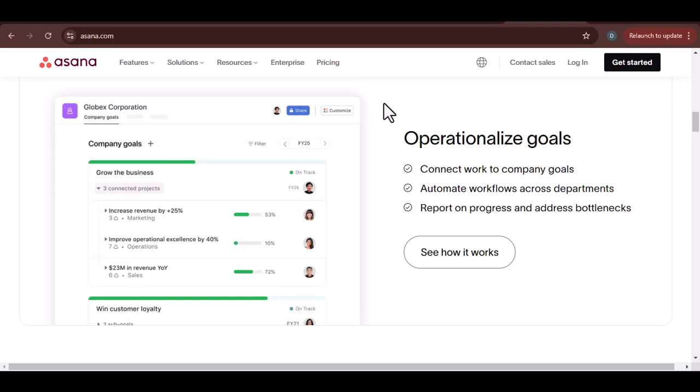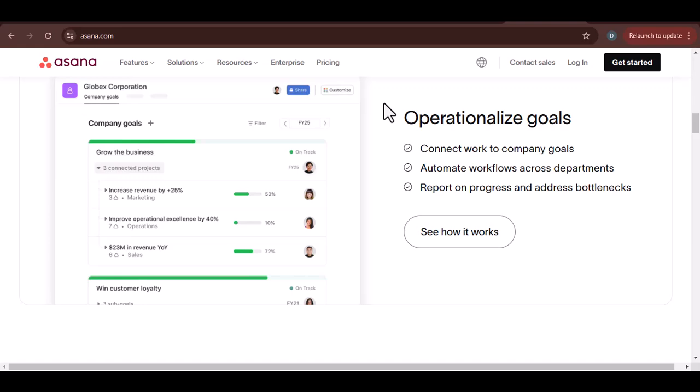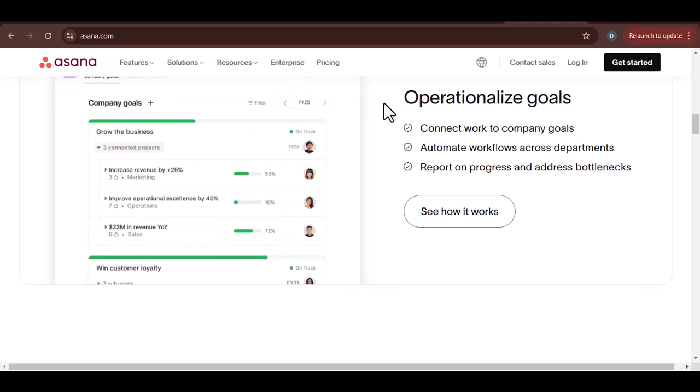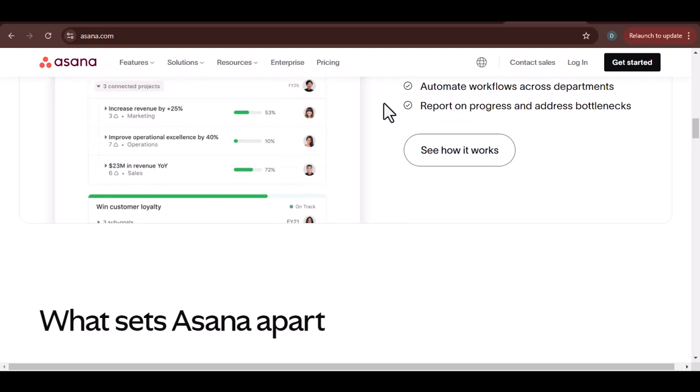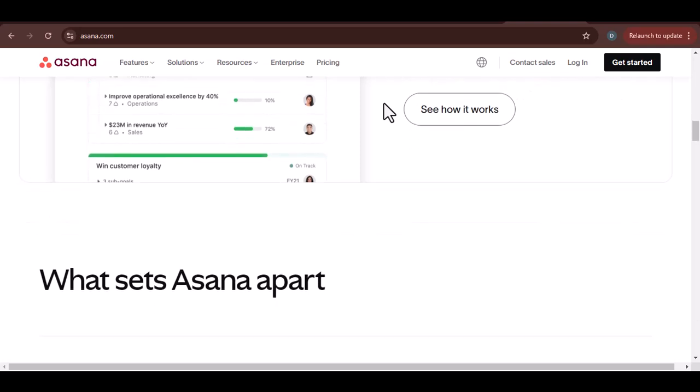Offline mode. Once you've synced your data, Asana's offline mode kicks in. This feature ensures that your tasks, projects, and comments are available for viewing and editing, even without an internet connection. You can still create new tasks, assign them to team members, and add due dates. However, there are a few limitations.